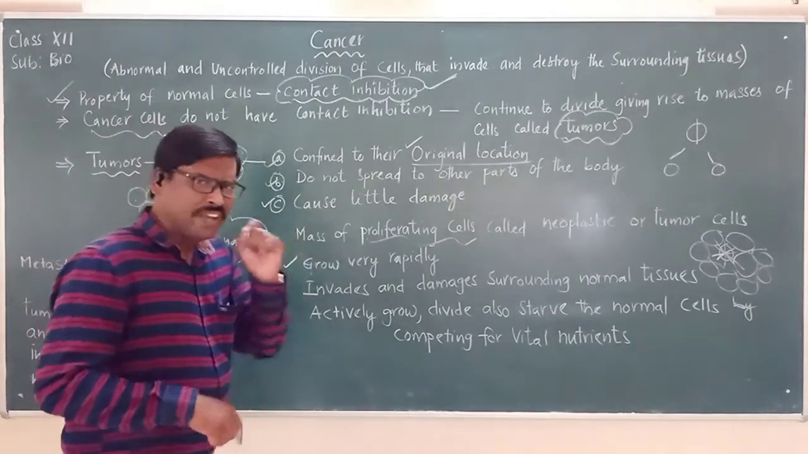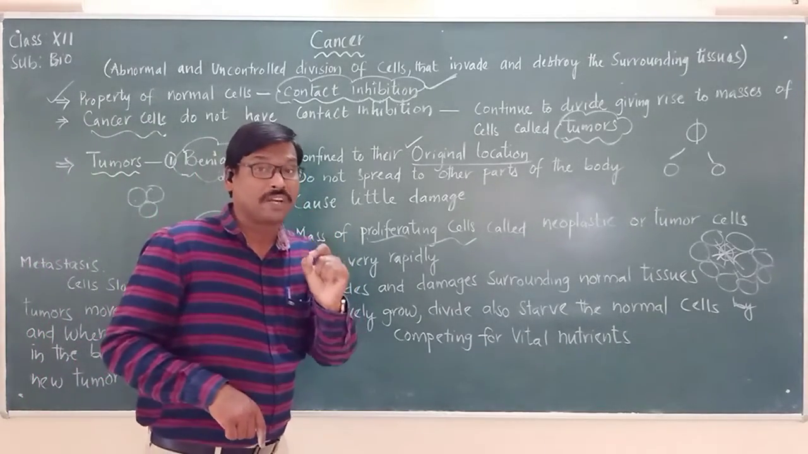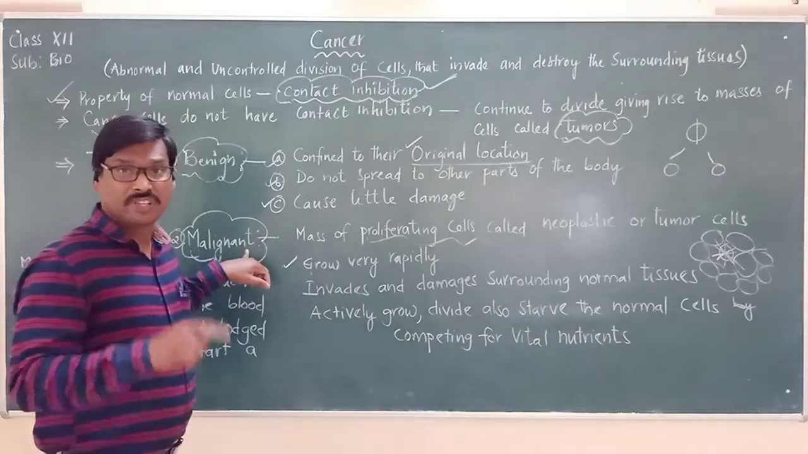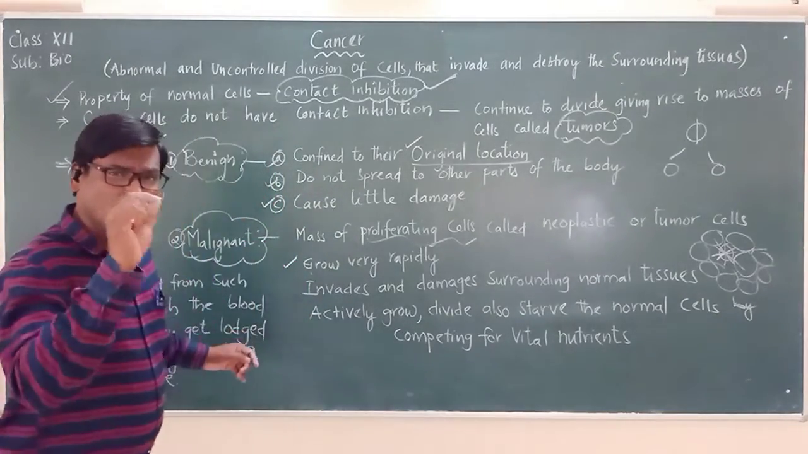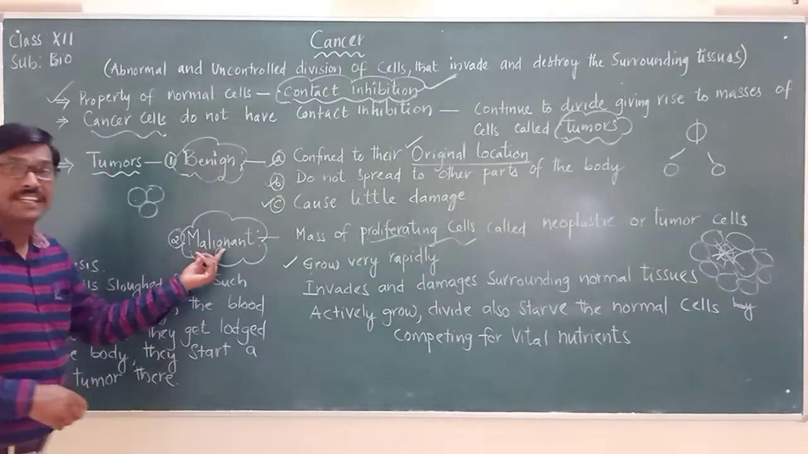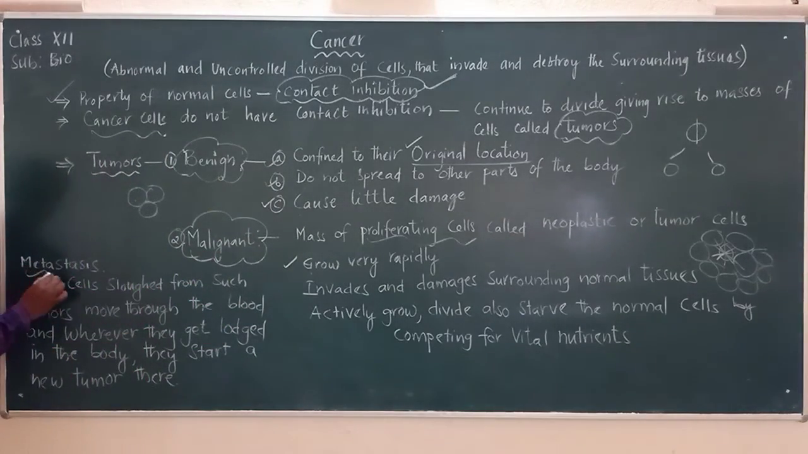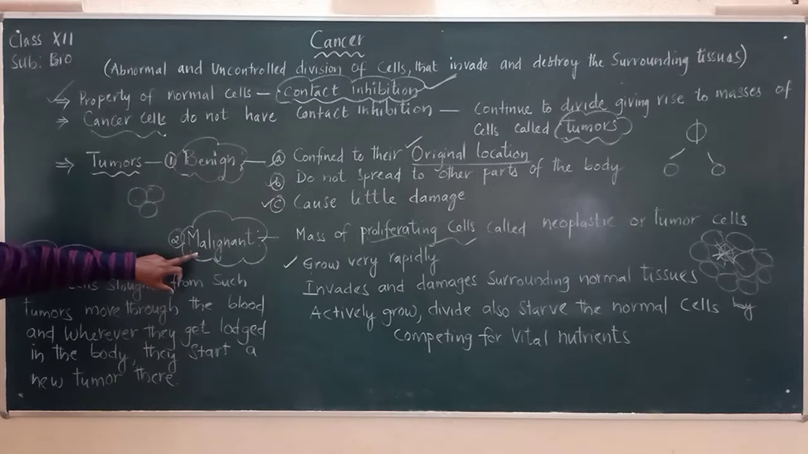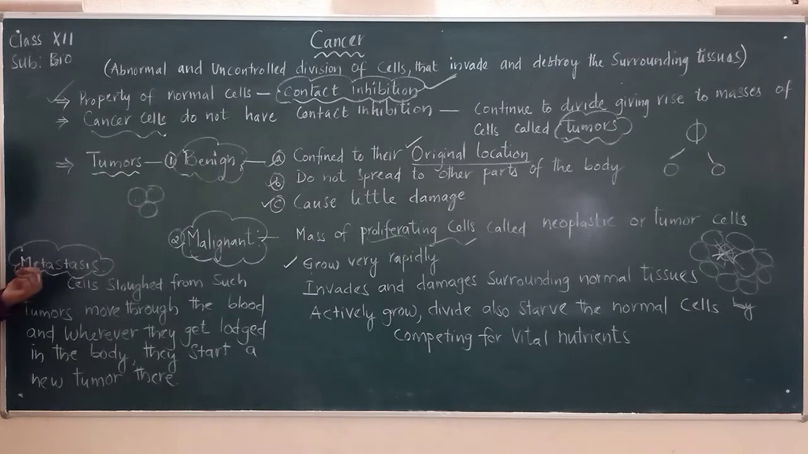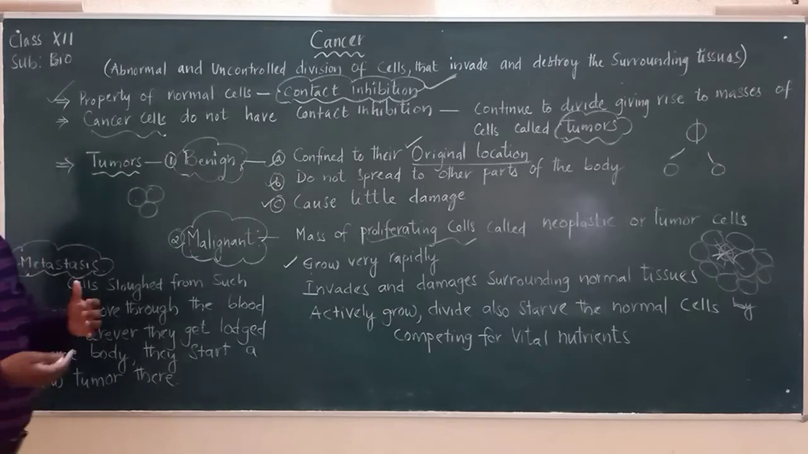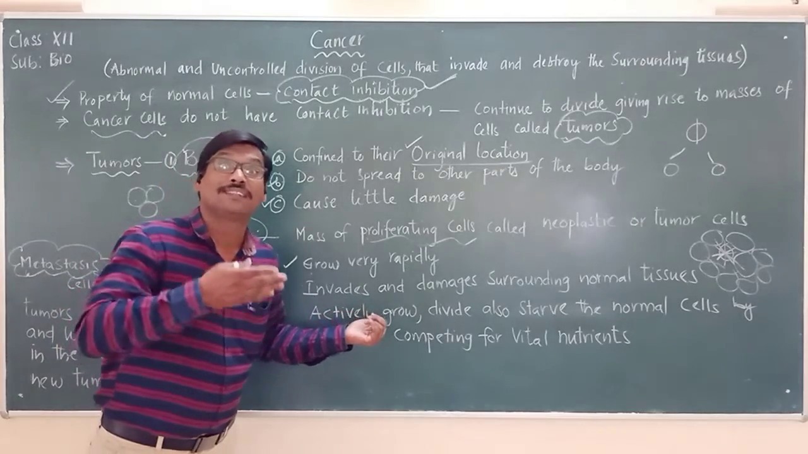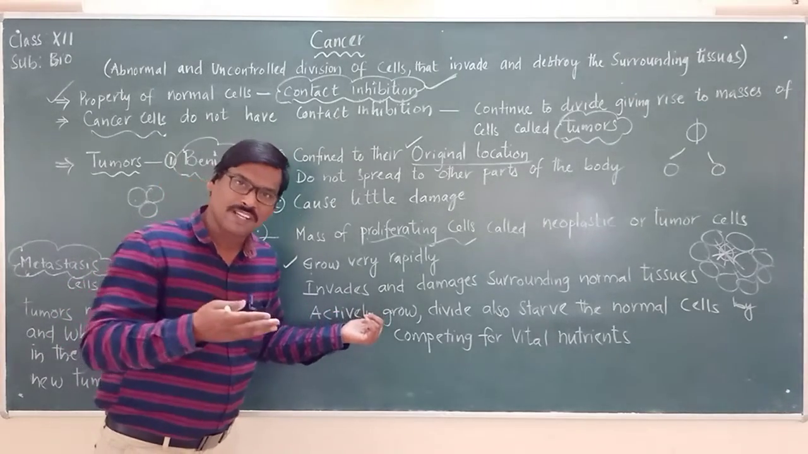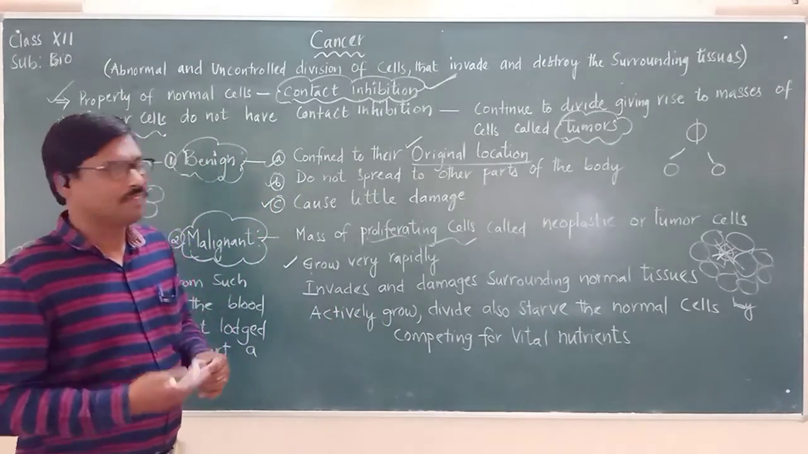And a very important property of malignant tumors, a must that you should keep in mind, is metastasis. The most important property of malignant tumors is metastasis. What is metastasis? We said that malignant tumors will be spreading to other parts of the body.